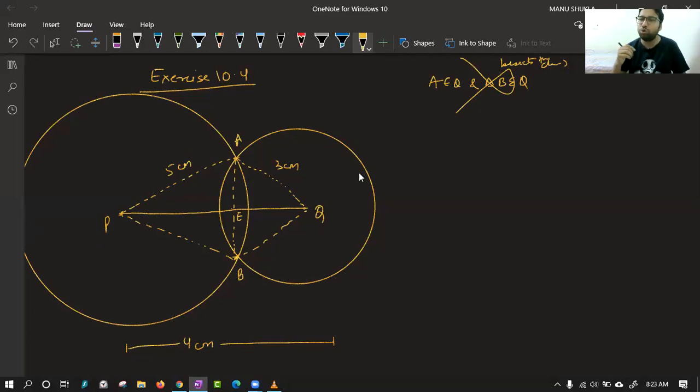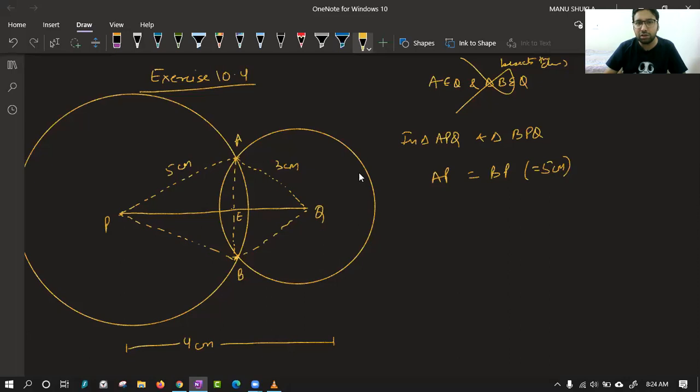So in this question, we need to go to the first level, take some keys from there and then come to the second level. The first level is triangle APQ. In triangle APQ and triangle BPQ, the first thing, class, what do we know? Yes, PQ is common. Good. Second, AP is equal to BP. Both are 5 centimeter, both are radius, so they are equal, obviously.